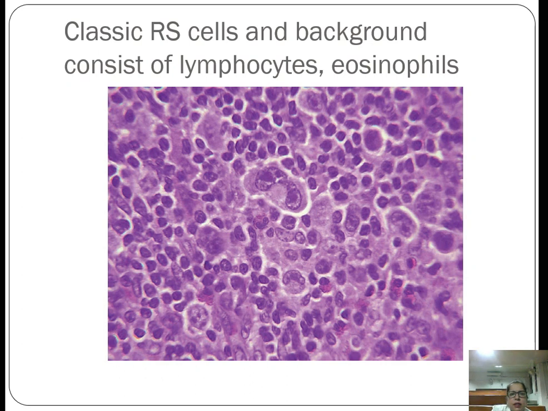This is the classic RS cell. You can see numerous classical RS cells in the mixed cellularity, and the background consists of lymphocytes, histiocytes, and eosinophils. These are the red colored eosinophils. So it has a mixed cellularity.